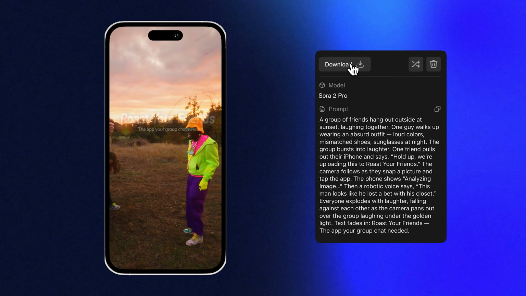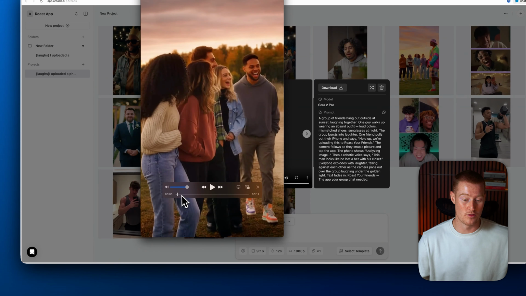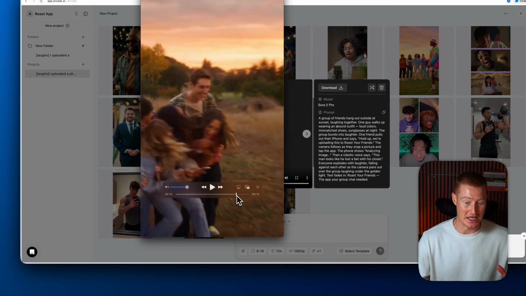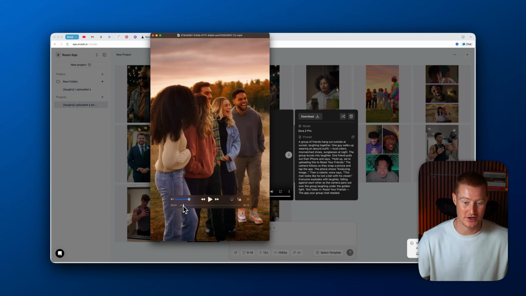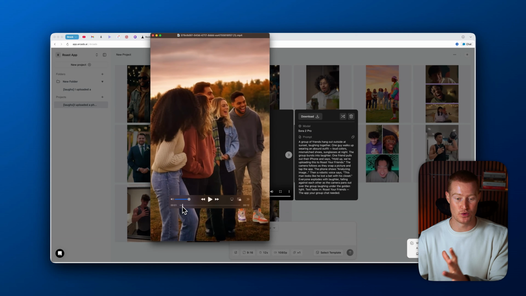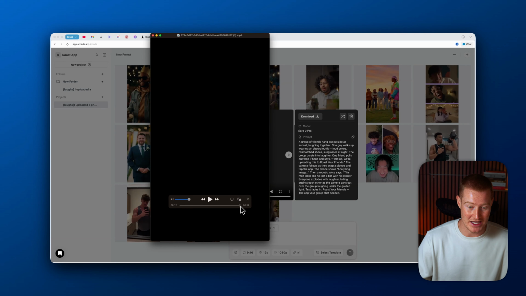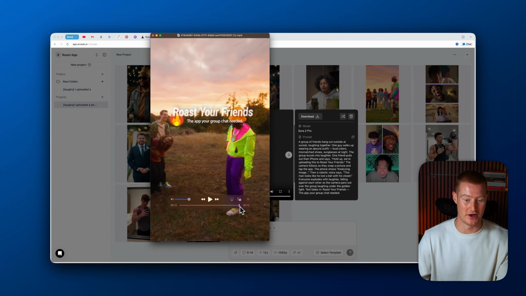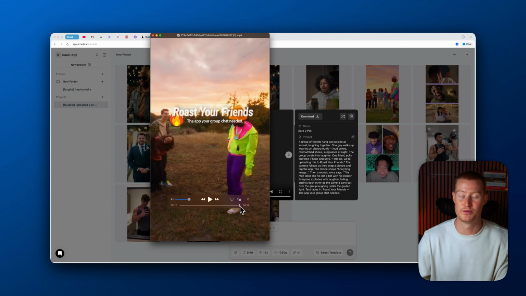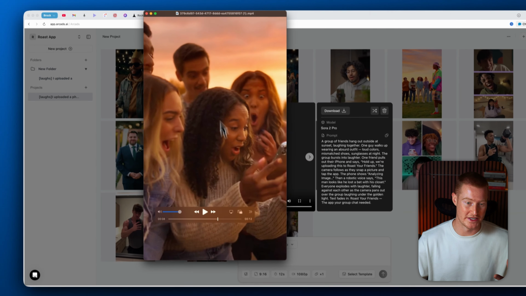That's perfect. I mean, guys, that from one singular prompt using AI is pretty solid. The character consistency is there. It's cutting between different shots. The video quality looks great. These look like real people and they sound like real people too. And then at the end, look, it even shows a logo here. Roast Your Friends, the app your group chat needed. So this is just from one single prompt, and I got this prompt just from ChatGPT, so you could begin to see the capabilities of this as you play around with it more and more.